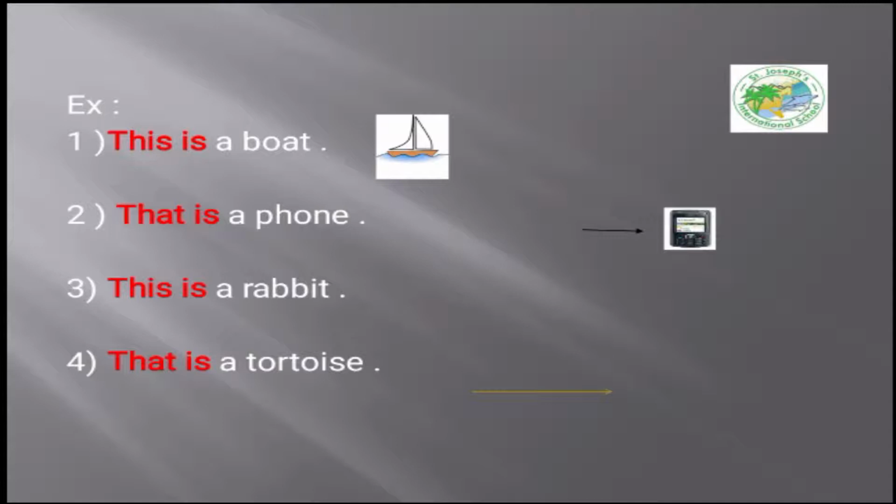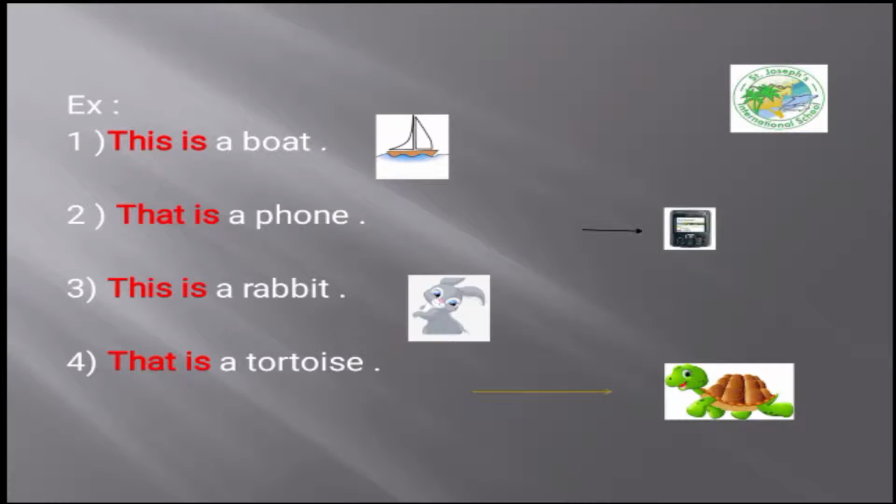Number 3, this rabbit here, it's close to the sentence. So I use the word this: this is a rabbit. I can't use that because it's close. And we have said that with the close things or the close object, we use this, not that. But in number 4, this tortoise is far from the sentence. So I use what? This? No, I use that: that is a tortoise. Excellent work. So in number 4, that is a tortoise because the tortoise here is far from the sentence.